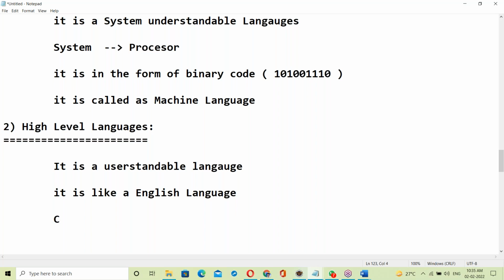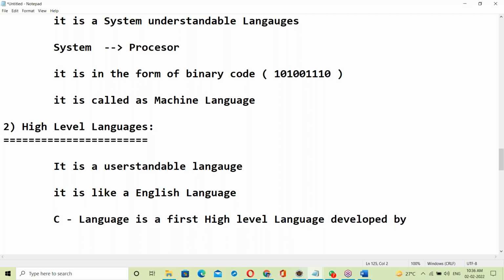C language. C language is the first high level language. High level language developed